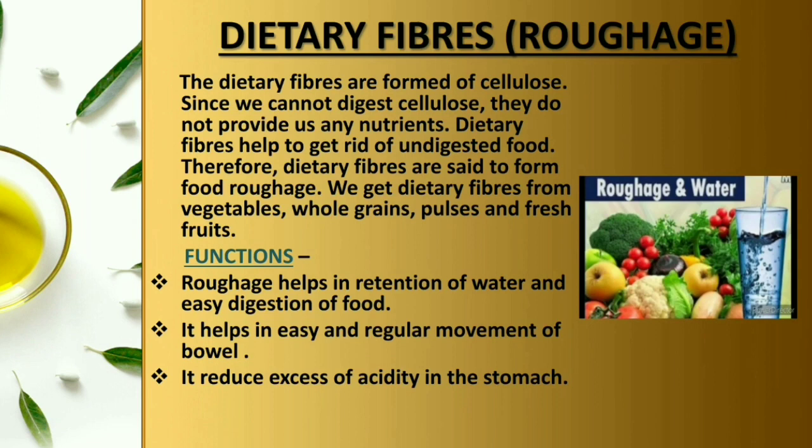Now what is the function of these dietary fiber or this roughage? They help us to remove the waste from the body. They help in the bowel movement. Okay. Therefore dietary fibers are said to form food roughage. Now what is the meaning of roughage? Roughage means the fibrous part of the vegetables and fruits. We get dietary fibers from vegetables, whole grains, pulses and fresh fruits.